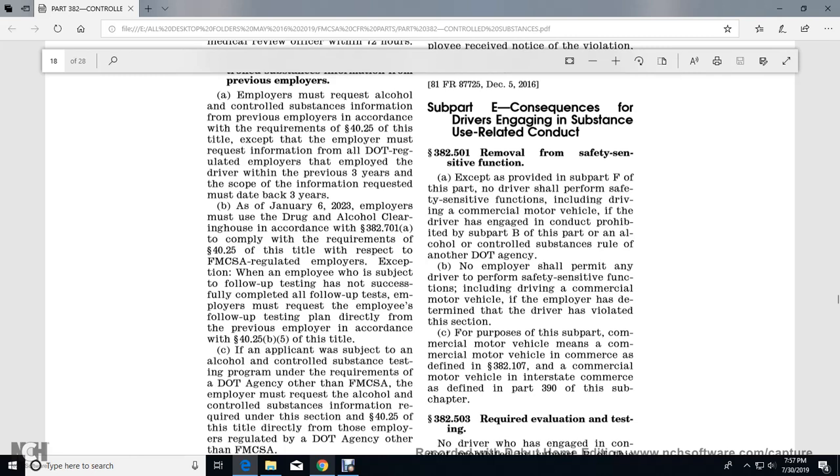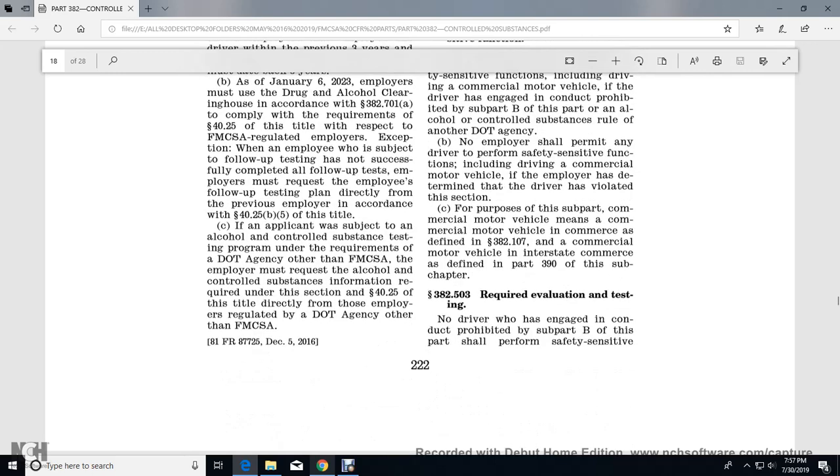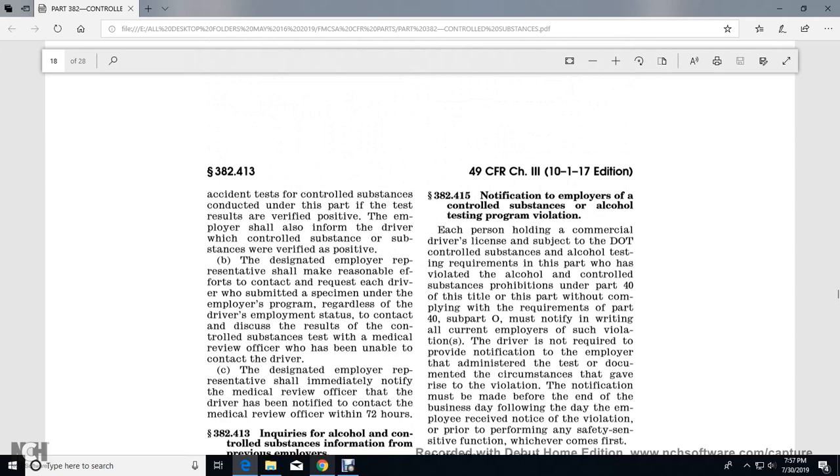Regulated employers exception: where the employee is not subject to follow-up testing, or has successfully completed all follow-up tests. Employers must request the employee's follow-up testing plan directly from the previous employer in accordance with 40.25(b)(5). If the applicant was subject to an alcohol and controlled substance testing program under the requirements of an agency other than the Federal Motor Carrier Safety Administration, the employer must request the alcohol and controlled substance information required under this section, 40.25, directly from the employers regulated by that agency.